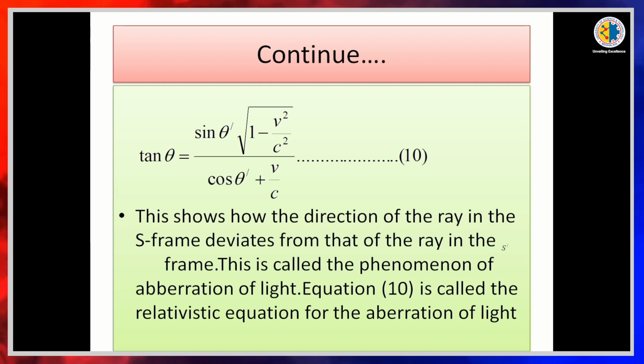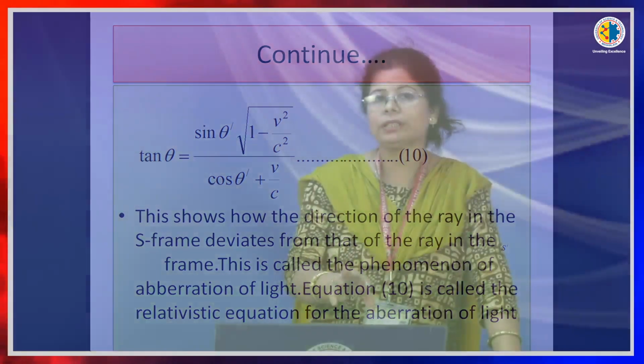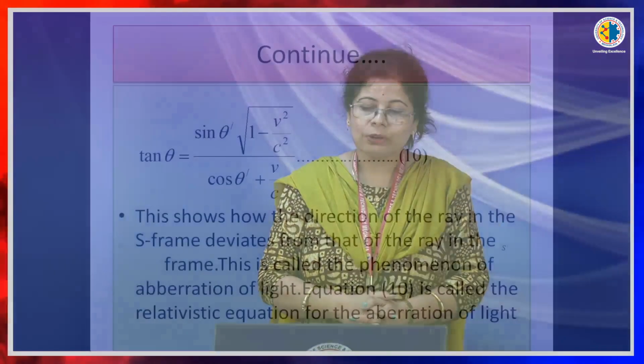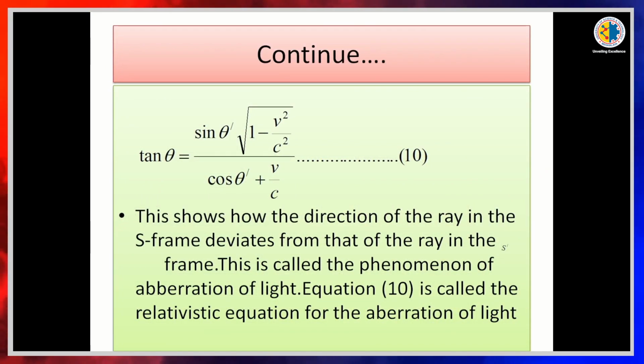This is called the phenomenon of aberration of light. This is the main relativistic equation which gives how light deviates from a source of wave. Equation 10 is called the relativistic equation for the aberration of light.